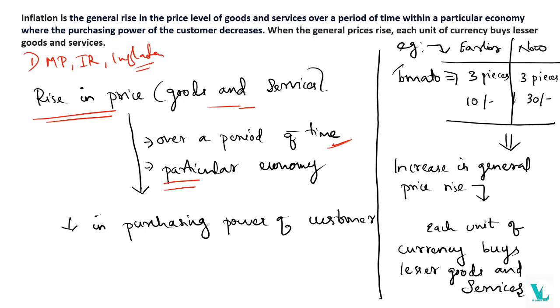Okay, so what will happen? It will decrease the purchasing power of a customer. So nowadays we already know that tomato is having increased rates. Am I right? Earlier, if we were going to buy 3 pieces of tomato, it would cost just 10 rupees. I'm just taking an example, this is not the exact value of the tomato. And nowadays, if you want to buy 3 pieces, then you have to pay an extra 20. Am I right? So this is inflation. Here, general prices rise, so each unit of currency buys fewer goods and services compared to earlier. Okay, so this is a little concept about inflation.